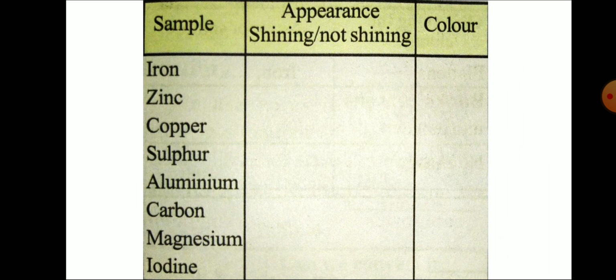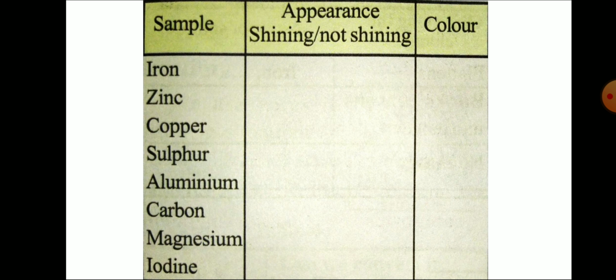Whereas sulfur is a non-metal, carbon is a non-metal, magnesium is a metal, iodine is a non-metal. So, try to remember: iron is a metal, zinc is a metal, copper is a metal, sulfur is a non-metal, aluminum is a metal, carbon is a non-metal, magnesium is a metal, iodine is a non-metal.